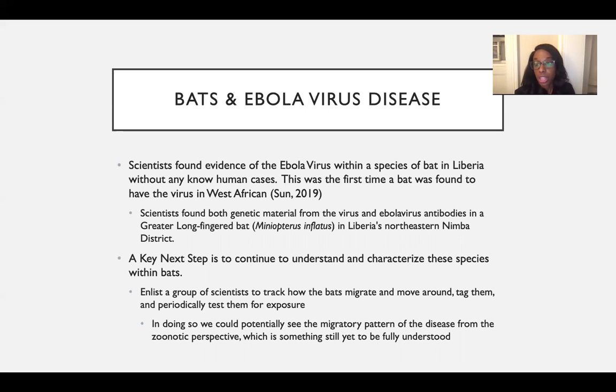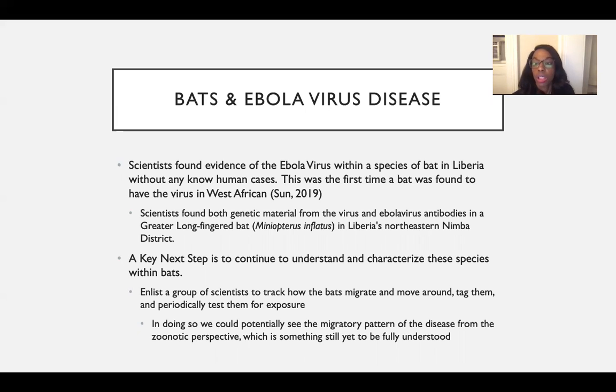So playing off this discovery, we can enlist a group of scientists to track the bats. And not just one species of bat, not just the greater long-fingered bat, but all the fruit bats. Track different species of bats and see how they migrate, see how they move, and we should tag them in order to understand the natural life cycle of the Ebola virus.